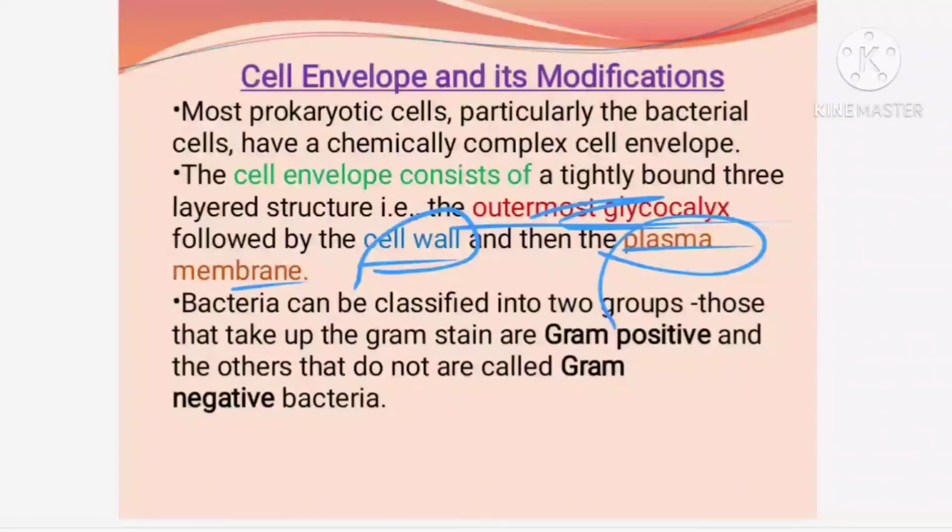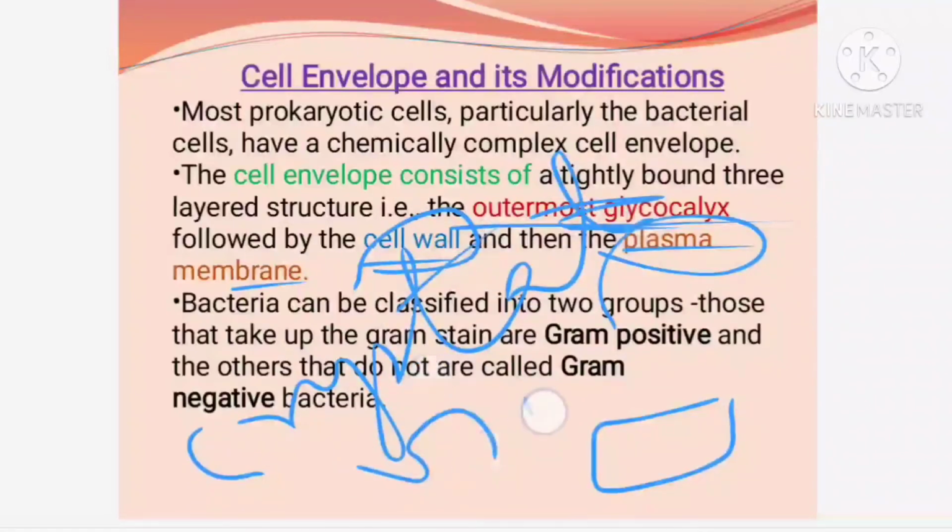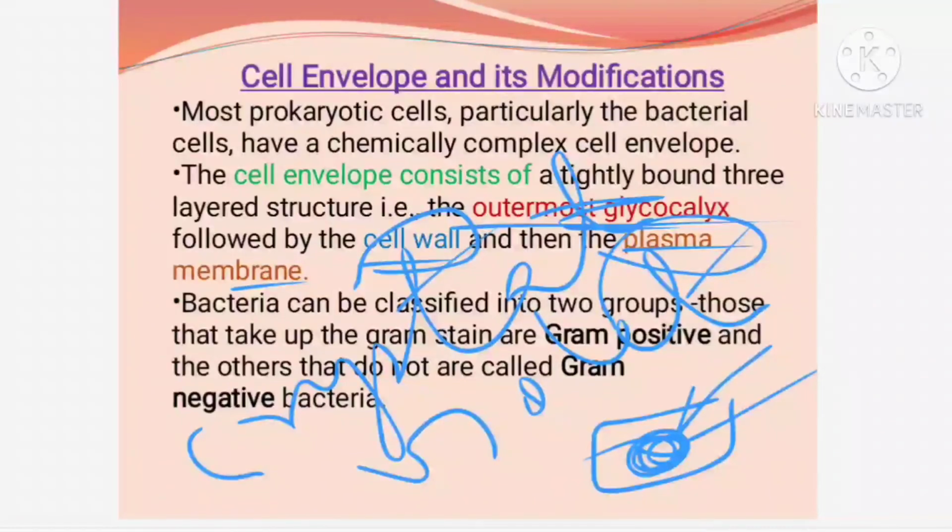Now bacteria can be classified into two groups based on whether they take stain or not. Stain is some dye which I apply. For example, I am going to apply the dye crystal violet. Crystal violet is a dye which I am going to apply over the bacteria. So here many bacteria are there. When I apply the stain, if the bacteria take the stain and turn violet, in that case we call it gram positive.